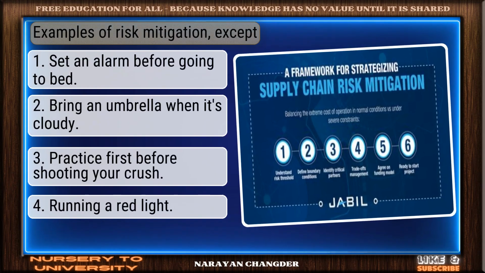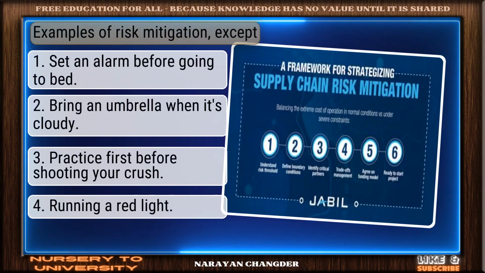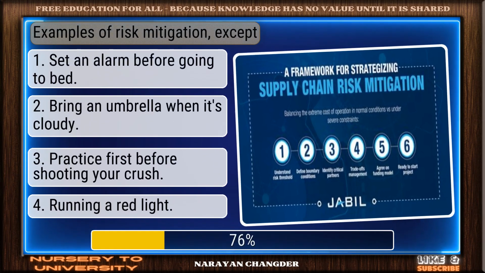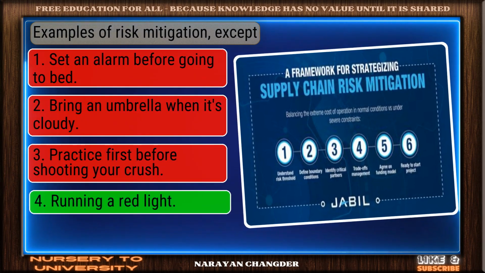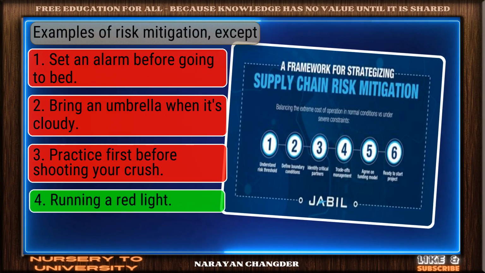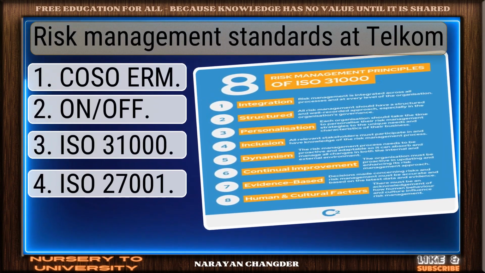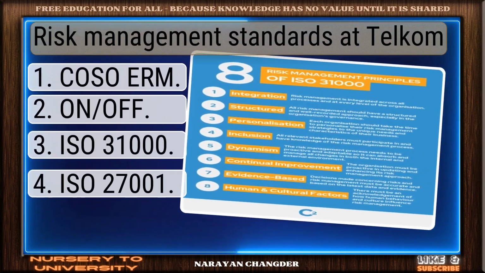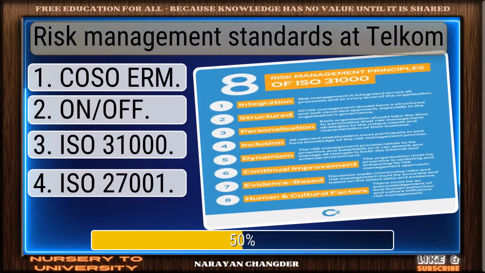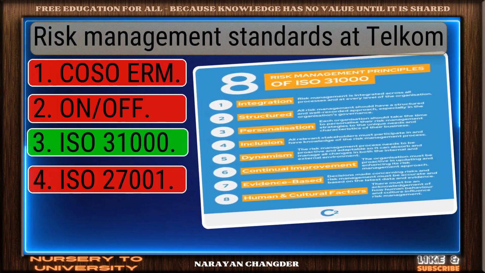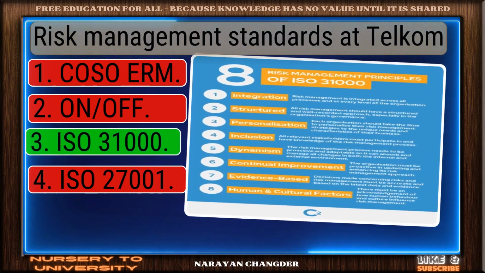Question number 25. Examples of risk mitigation except. Great job. Running a red light is the accurate answer. Question number 26. Risk management standards at telecom. You got it. Your choice ISO 31000 is right.